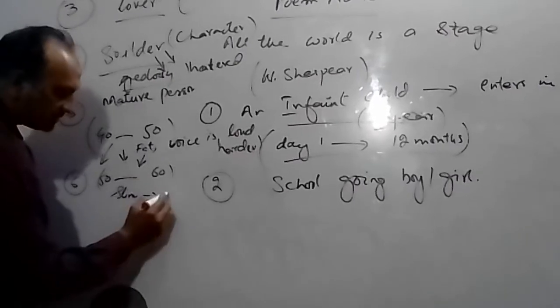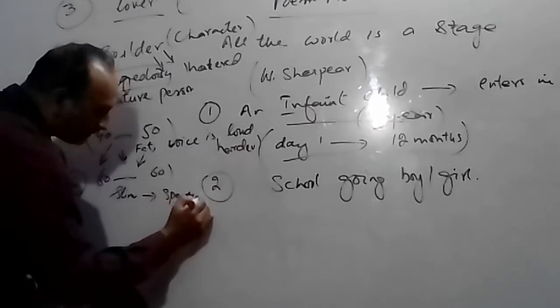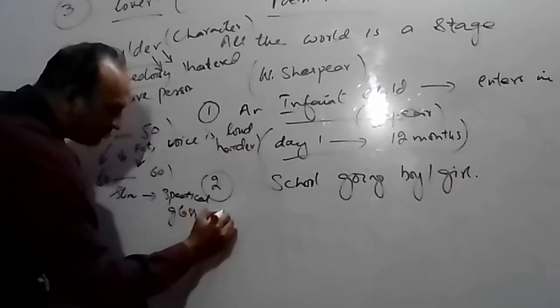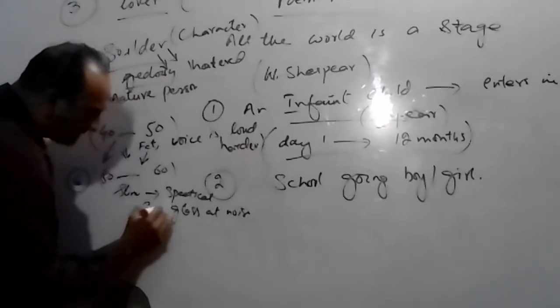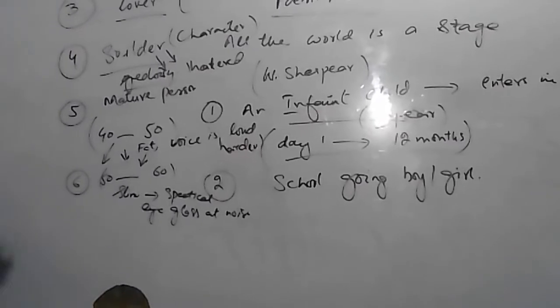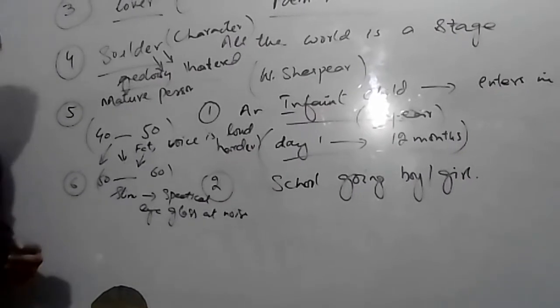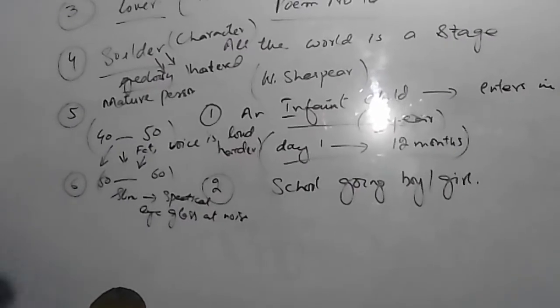Another point is that he puts spectacles, meaning glasses, at his nose. Eyeglasses, I need to say that. Spectacles mean eyeglasses, because at that stage his eyesight becomes very weak. So, ultimately, it is the ultimate reverse gear of his life.